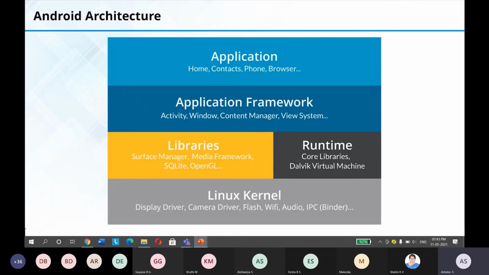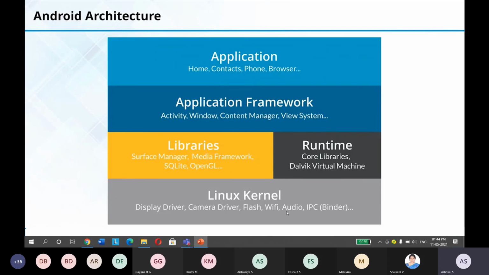So this is the architecture of the Android operating system. First we have the Linux kernel. So this is the hardware layer, you can say. This Linux kernel interacts with the hardware. For example, we have display driver, camera driver, flash, Wi-Fi, audio, video.